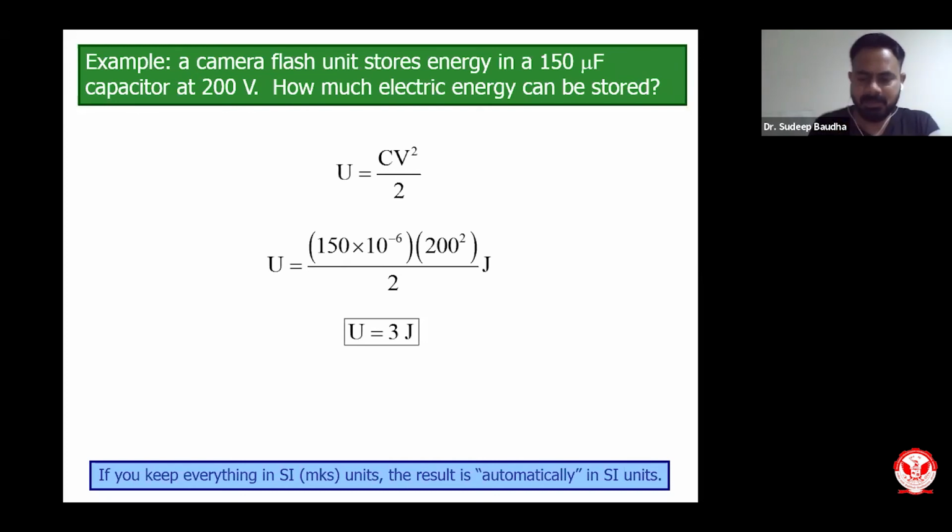It is simple: if you are using SI units, you can simply write that this is the amount of energy stored in a particular camera flash whose specifications are given. This is a very common scenario. A 150 microfarad capacitor is used mostly in traditional cameras. Nowadays, specifications are changing depending upon the flash and energy requirement, but traditionally, this is very true.